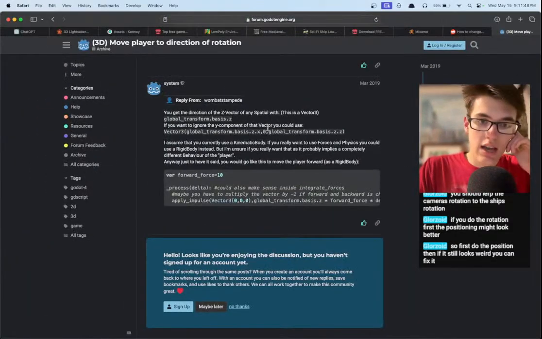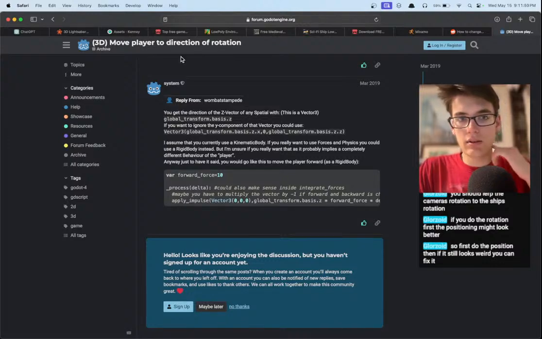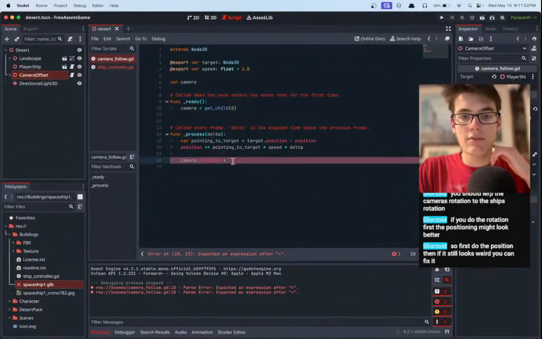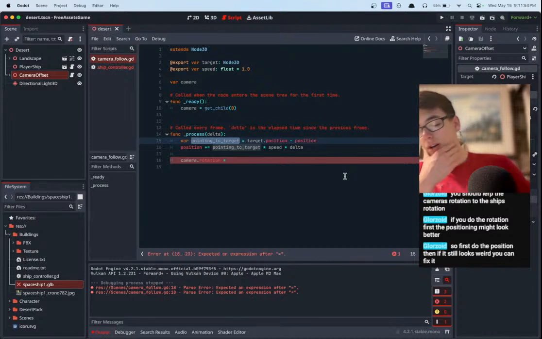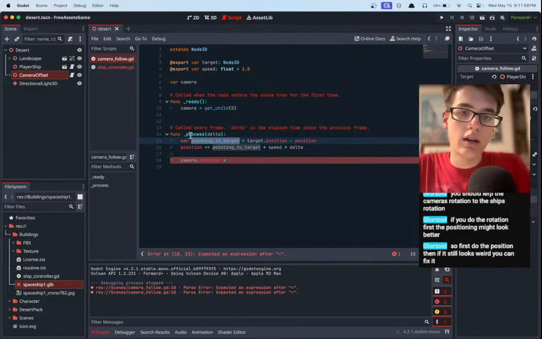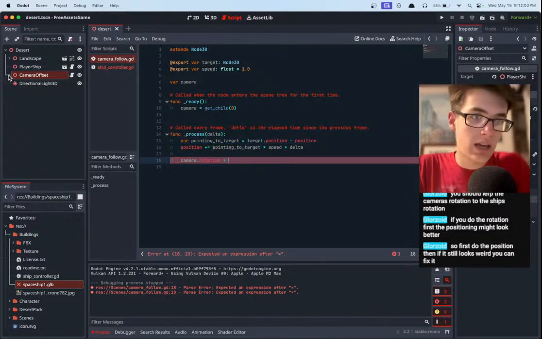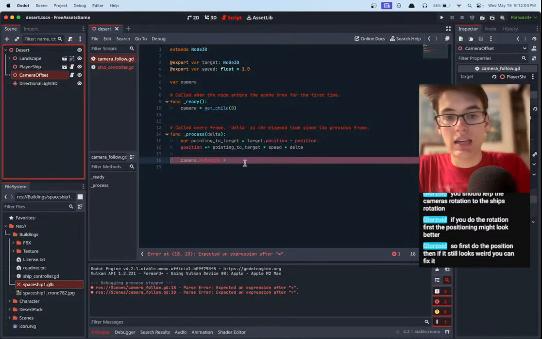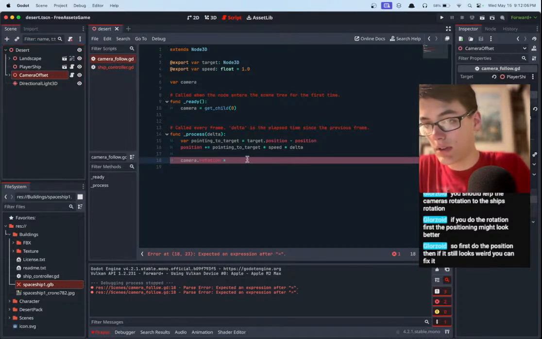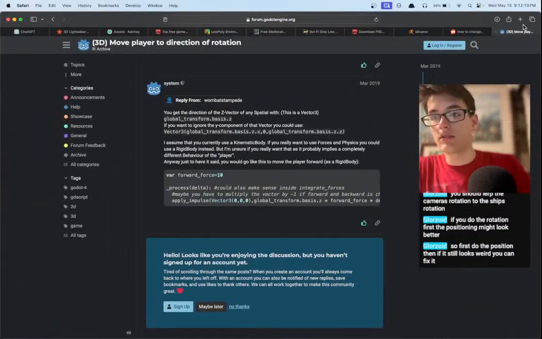Yeah, I think we should add the rotation because I think it'll help. So we have obviously a vector pointing to the target, but we need to rotate the camera based on the camera's point, like from where the camera is, because remember the camera is offset from this. So the camera needs to point itself at the target. Let's see.